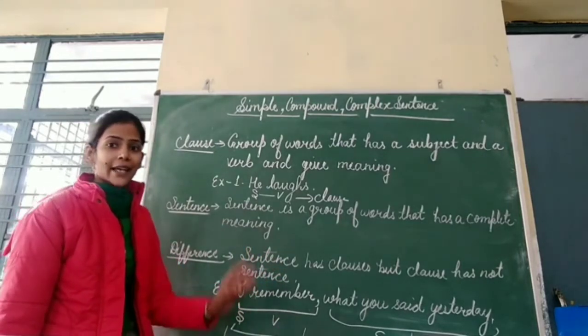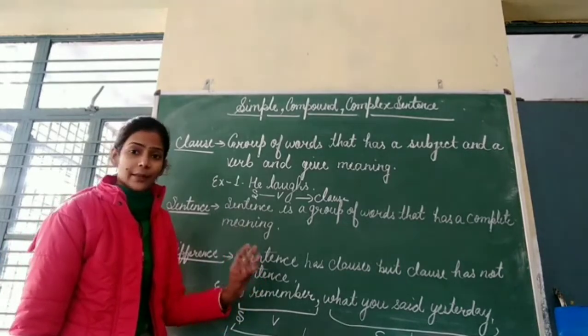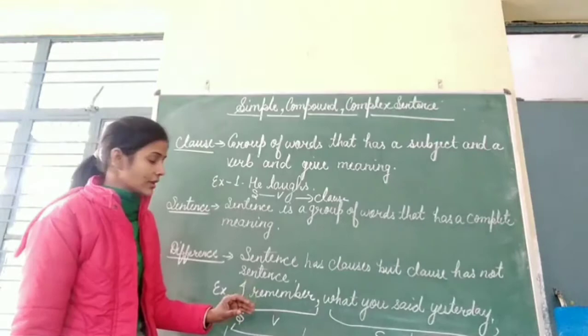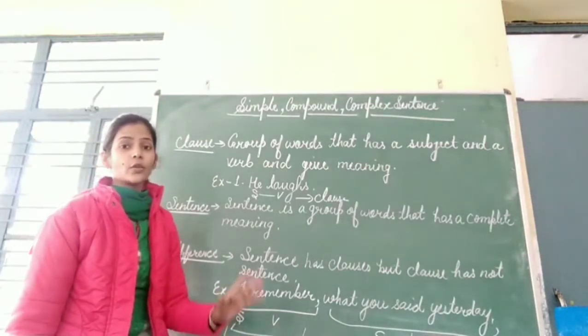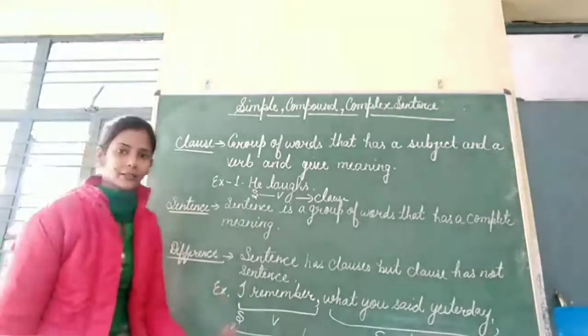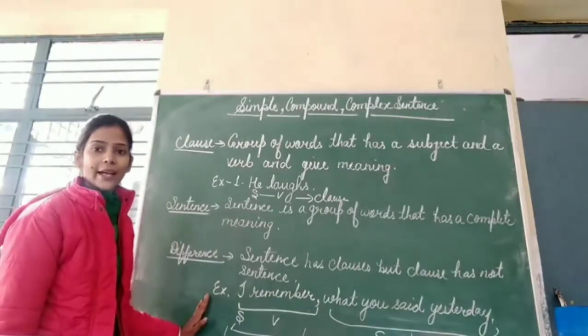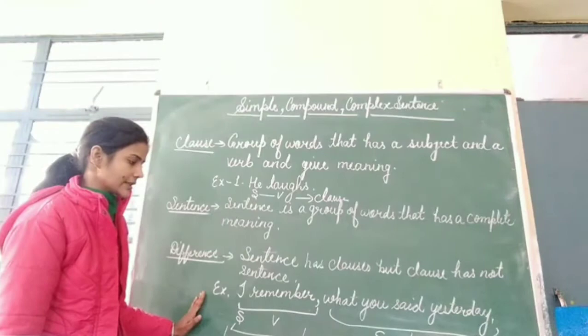A sentence has more than one subject and more than one verb, joined by a conjunction, but in a clause you will see only the subject and verb. Understood? This is the difference between a clause and a sentence.